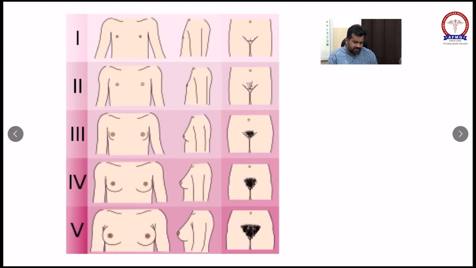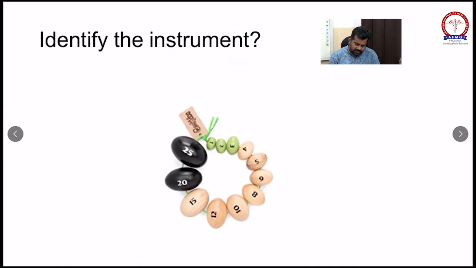So these are the different Tanner stages of female sexual development. You don't have to go into the detail of this. Okay, see this instrument. This instrument is known as an orchidometer.